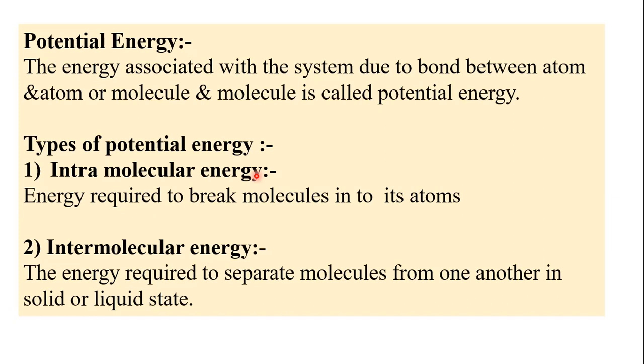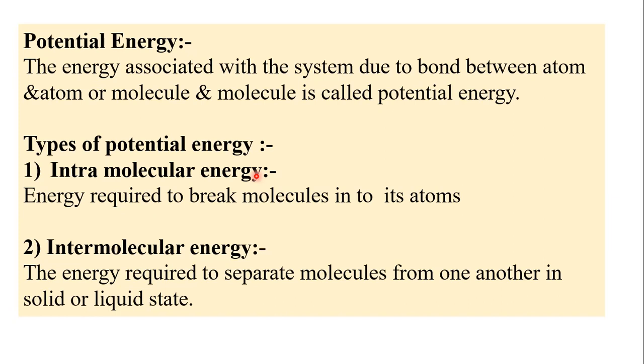Along with this, some energies are also there, but their magnitude is very small, such as electronic energy, energy possessed by the electron due to its spinning, or energy of the nucleus, which contains protons and neutrons.